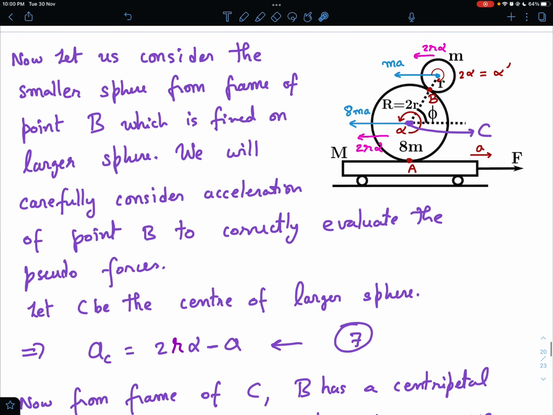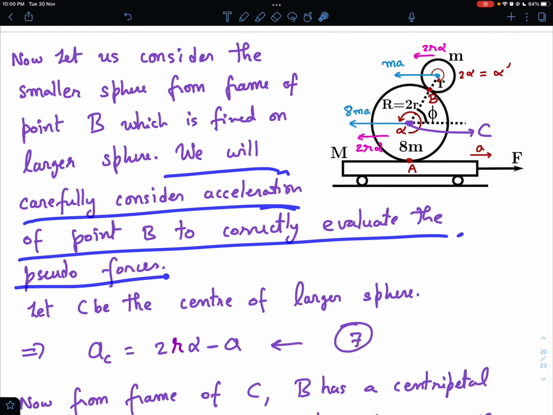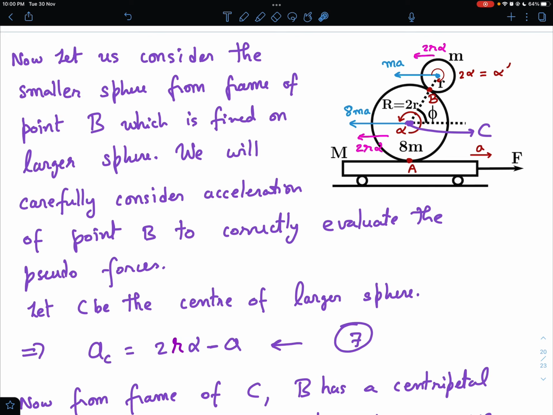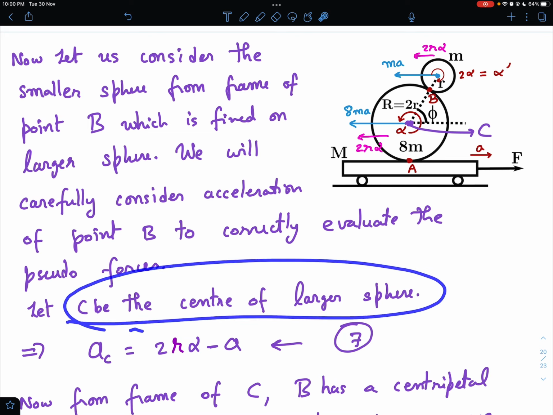Now let us consider the smaller sphere from the frame of point B. If you sit on point B of this sphere, this becomes the instantaneous axis, and then I need to consider the pseudo forces. So we will carefully consider the acceleration of point B correctly to evaluate the pseudo forces. Let C be the center of the larger sphere.